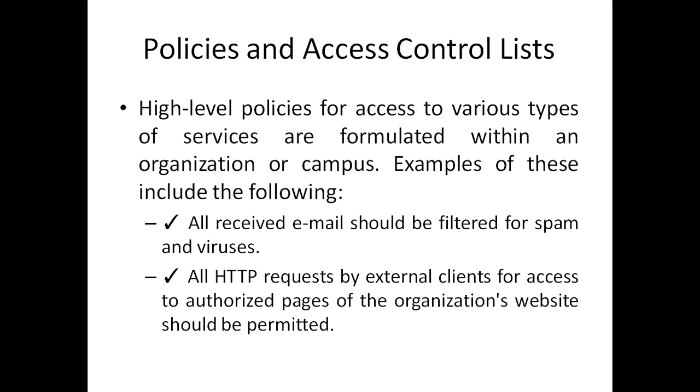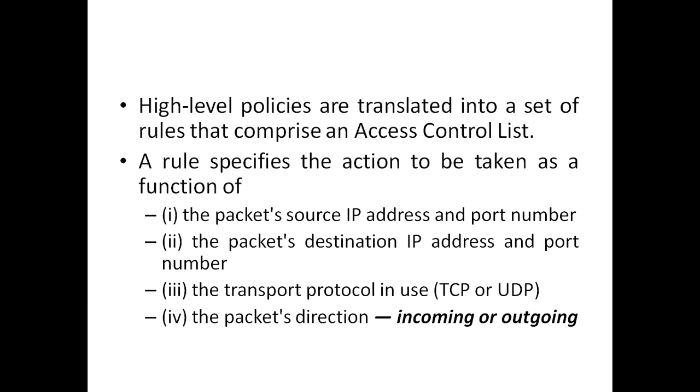Only two types of outgoing traffic are permitted. First, all email from within the organization to the outside world is permitted. Second, requests emanating from within the organization for external web pages are permitted. So these are some of the examples where we can go for implementing the high-level policies.